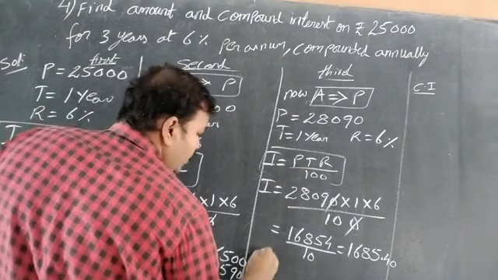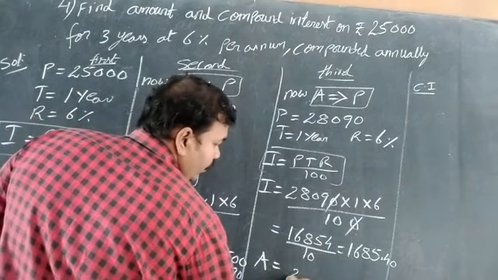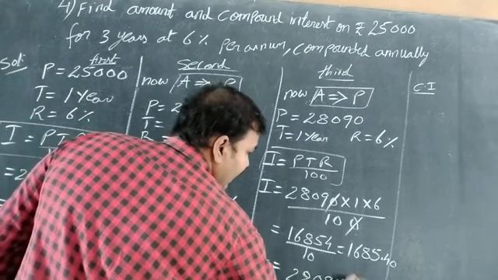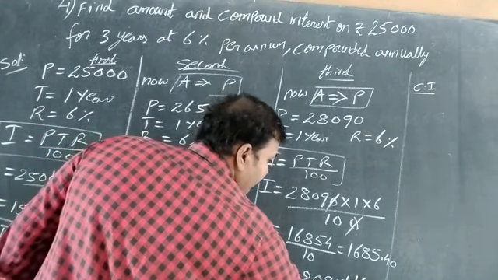Now this will change as amount. A is equal to P plus I formula. 28090 plus 1685.40.